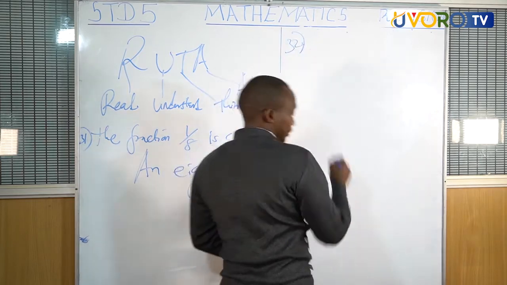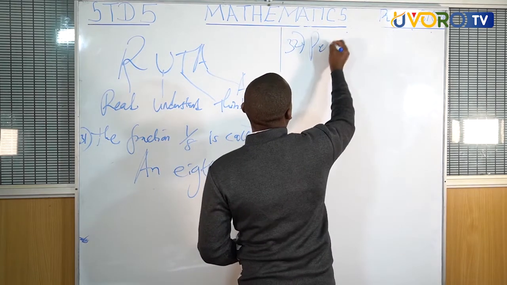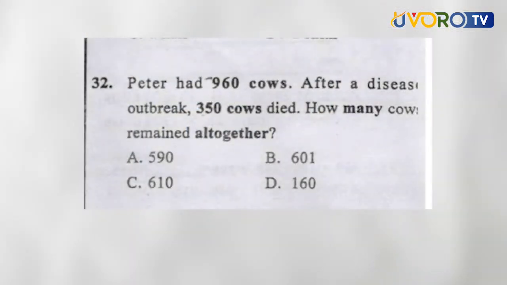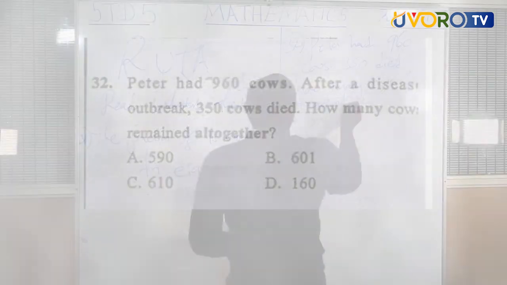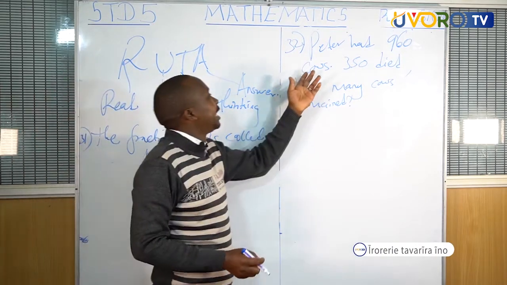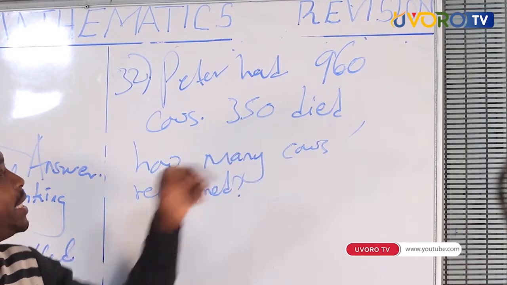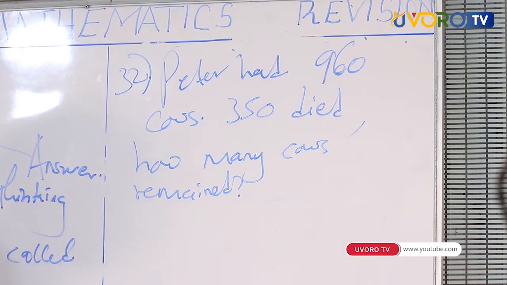We are asked, Peter had 960 cows, 350 died. How many cows remained? Class, using our formula, that is ROUTER, R for reading. Let's all of us read. Peter had 960 cows. 350 died. How many cows remained?